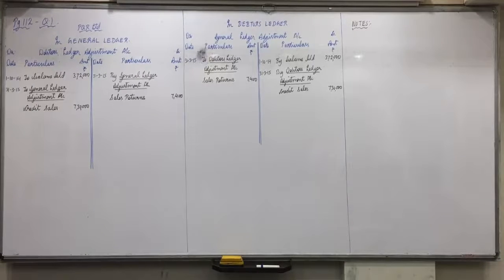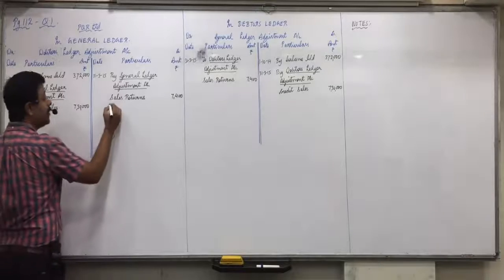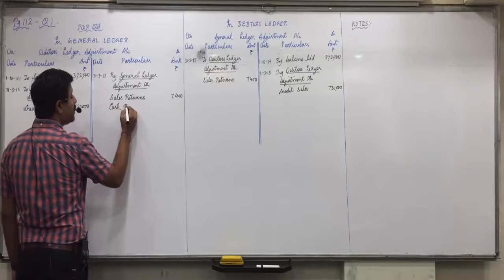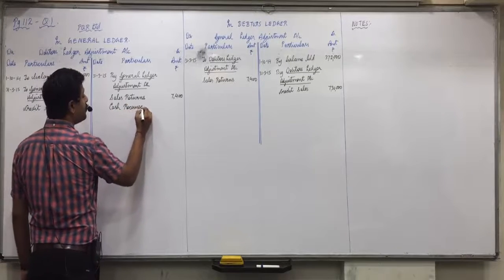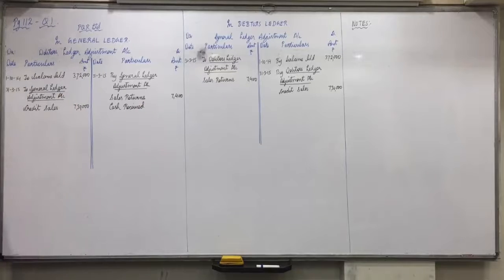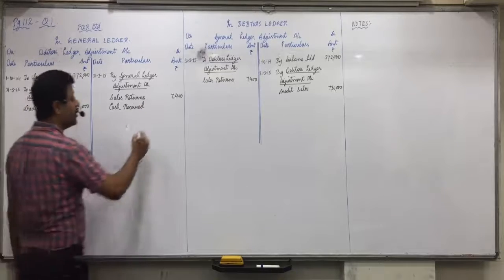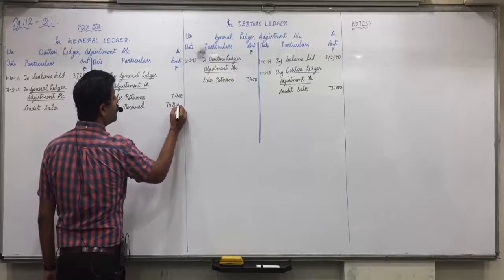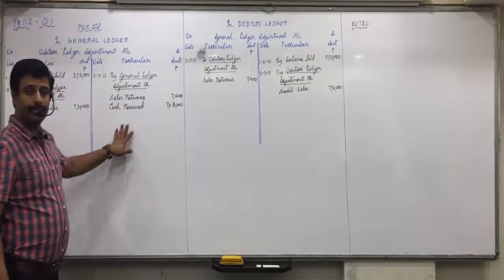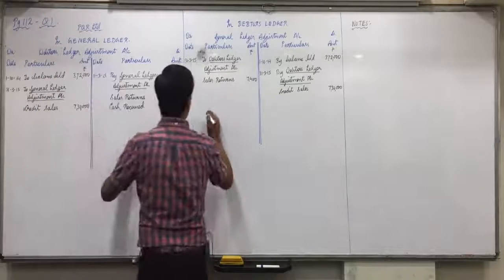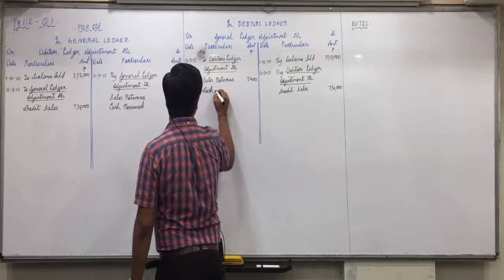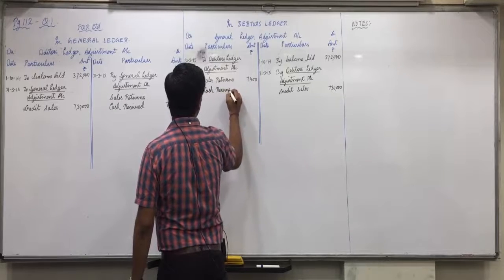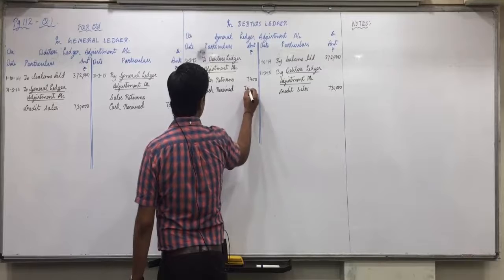Now cash received from customers. So cash account debit, to debtors account. To debtors means debtors on credit side, cash received 7,08,000, and in general ledger on debit side, cash received 7,08,000.